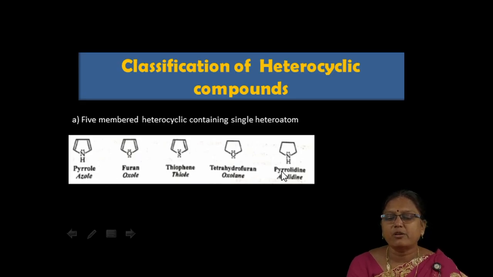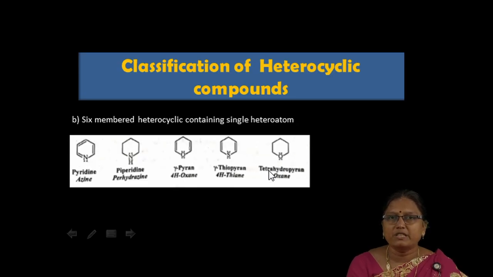The saturated form of this is pyrrolidine. This is the common name. The IUPAC name for this is azolidine. So these are all the examples of 5-membered heterocyclic compounds with a single heteroatom.